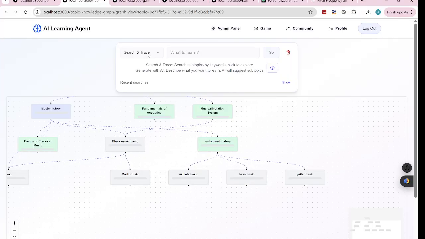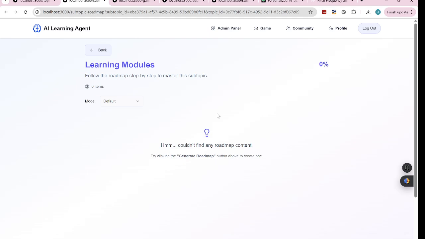And after you click each subtopic, for example, if I click the music notation system, it will jump to a learning module page. We have two different modes. One is the default mode, and the other one is the AI mode. Default mode has all the content generated by the admins.